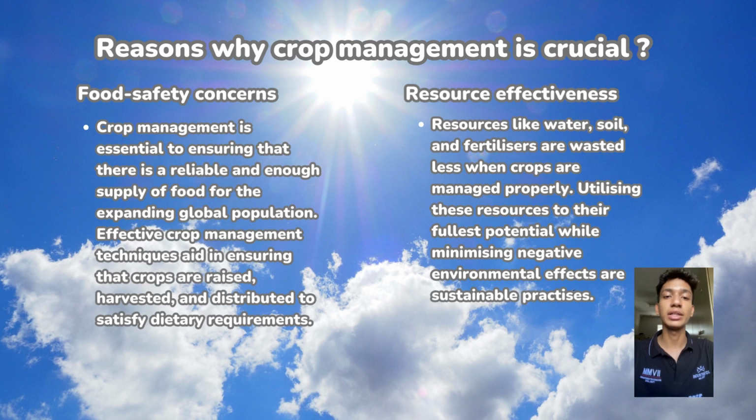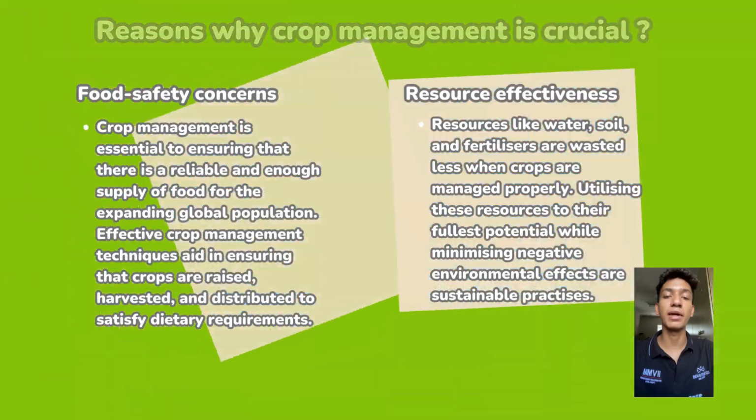The second one is resource effectiveness. Resources like water, soil, and fertilizers are wasted less when crops are managed properly. Utilizing these resources to their fullest potential while minimizing negative environmental effects are sustainable practices.